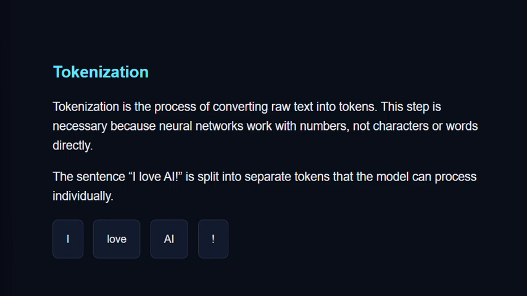Then there's quality filtering, using heuristics or model-based classifiers. Then comes domain balancing, which is a mix of Wikipedia, books, code, etc. Data quality matters more than architecture tweaks, right?